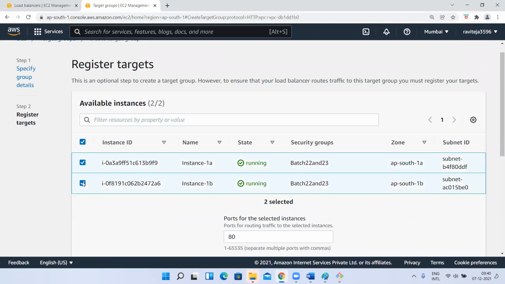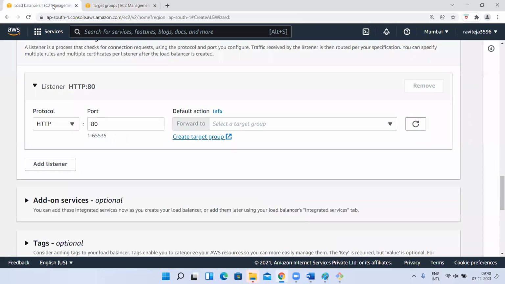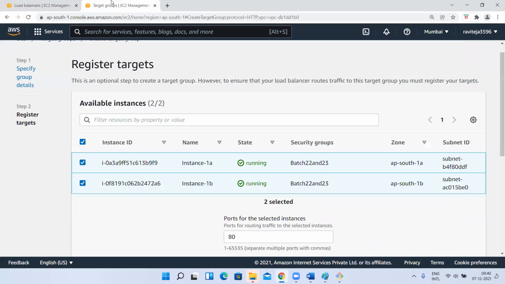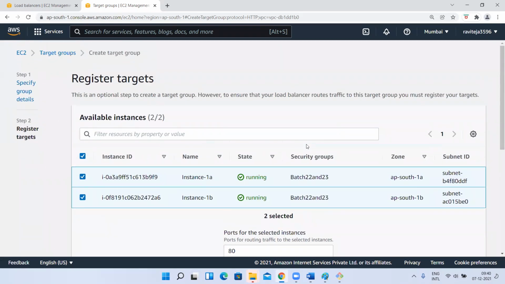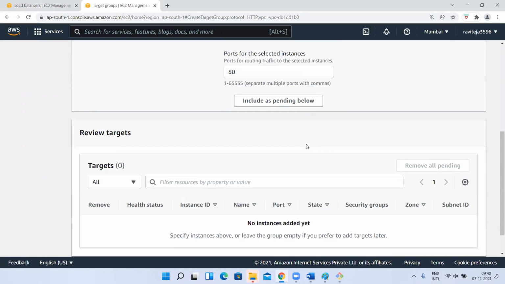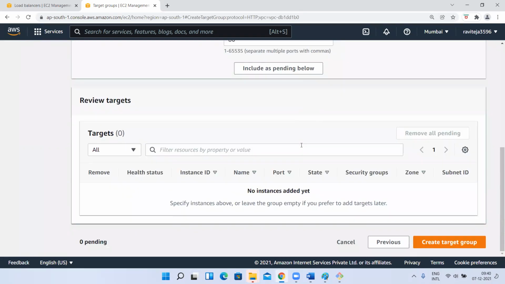You have to select. There will be hundreds of instances. In my EC2, I'll create hundreds of instances, right? So in those 100 instances, what are the target instances for my load balancer? That you have to select here. These 2 I selected, and click on available instances. Okay. Review targets.